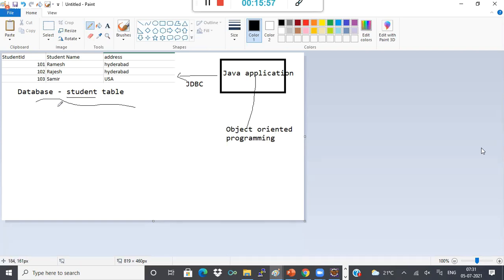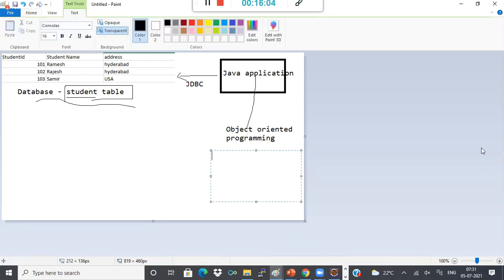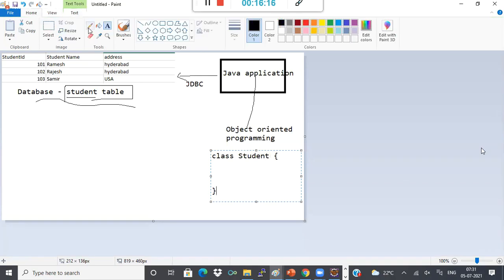In my Java application, I can have a student class similar to the student table, because Java deals with objects and classes. That's object-oriented programming.